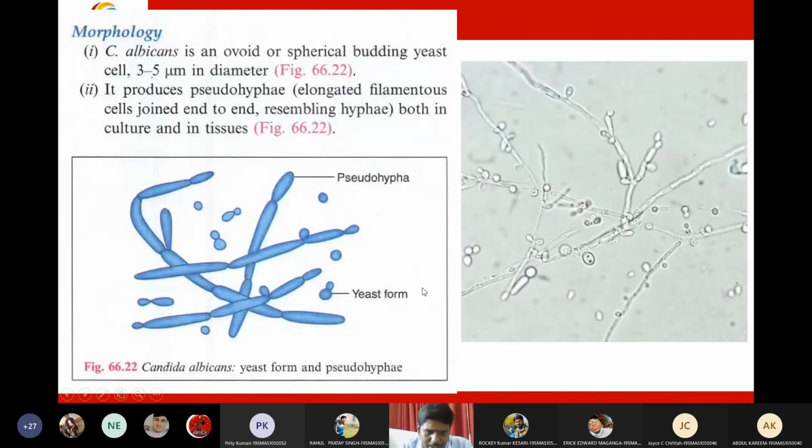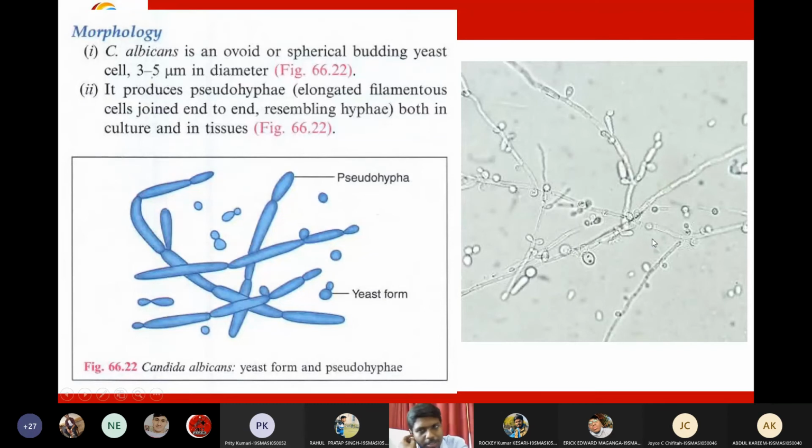So this is how the Candida looks. Okay. So C. albicans is an ovoid or spherical budding yeast cell with a diameter of 3 to 5 micrometers. So this is the budding yeast cell. Sometimes this yeast cell will form pseudohyphae. So it produces pseudohyphae, elongated filamentous cells, both in cultures and in tissues.